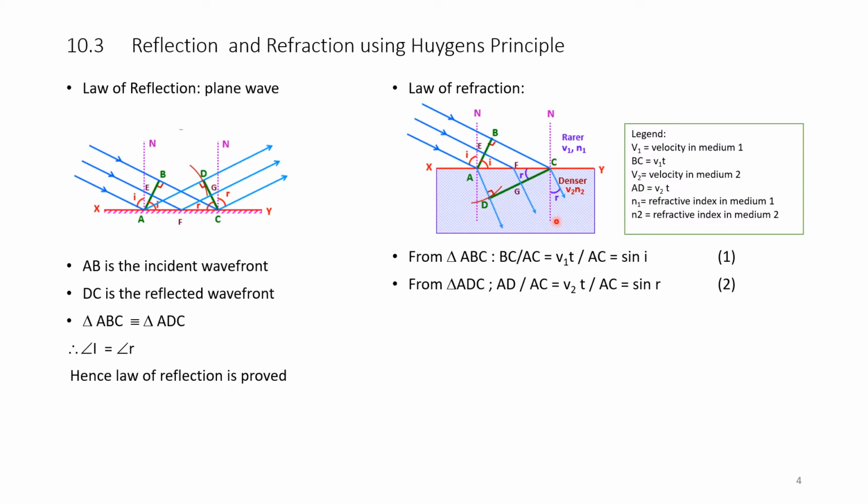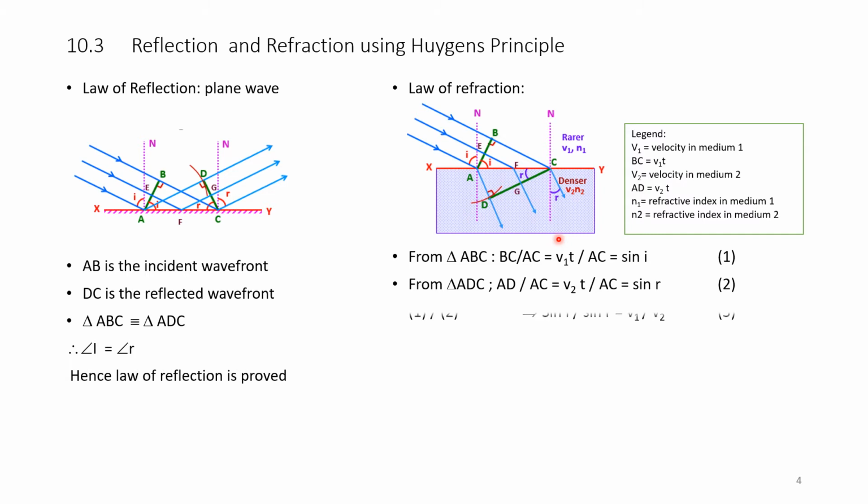From triangle ABC, BC over AC, where BC is equal to V1 t, is equal to sine i, that is, opposite side by hypotenuse. The red line is the hypotenuse and BC is the opposite side. Therefore, that is sine of this angle i.